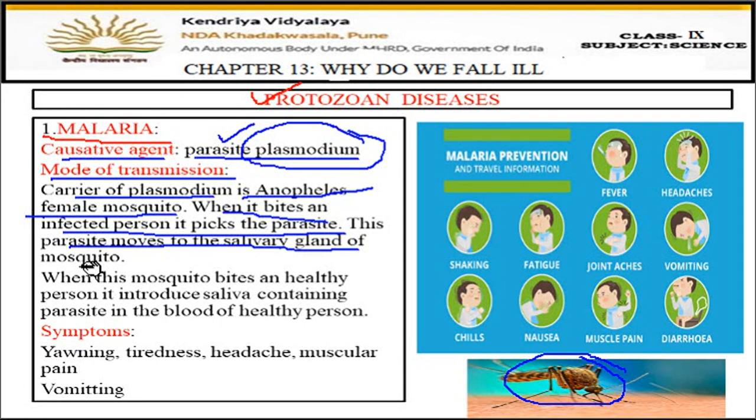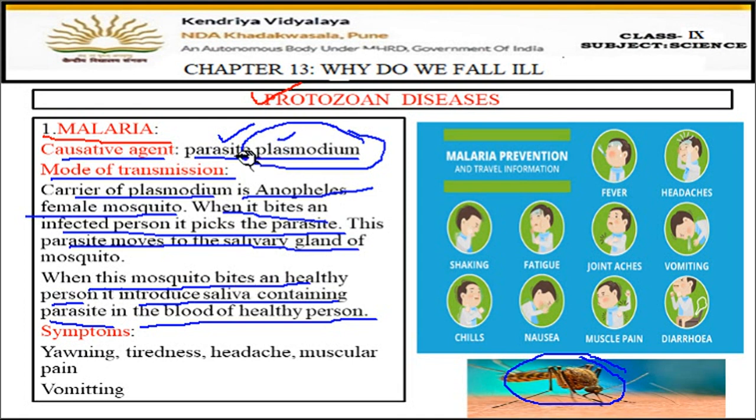And you know that the salivary gland secretes saliva, the liquid which is present in the mouth. Now when this mosquito bites a healthy person, then what will happen? It introduces the saliva containing the parasite into the blood of the healthy person. Now when again this mosquito bites another person, the saliva of the mosquito and the blood of the person get mixed, and through the saliva the Plasmodium parasite enters the body of the healthy person also.